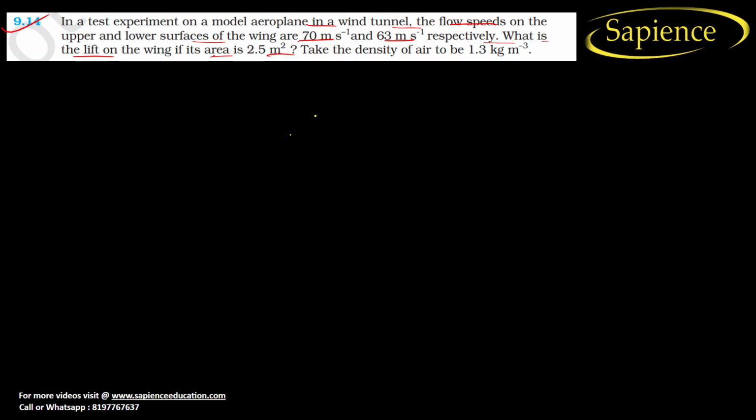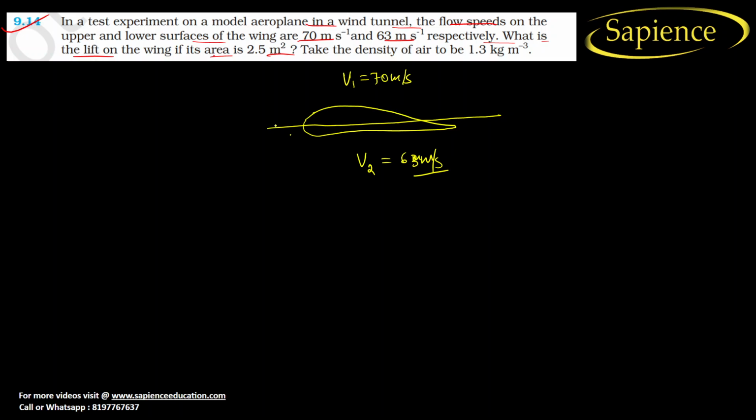So let us consider this is the wing, and the upper has a velocity v1 equal to 70 meter per second, and the lower wing has velocity v2 equal to 63 meter per second, respectively. Now we can consider this as at the same height, so we can cancel out